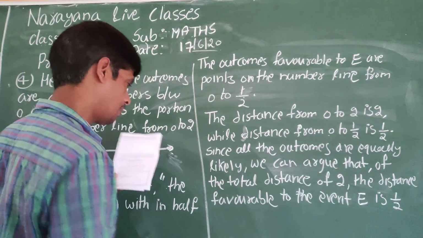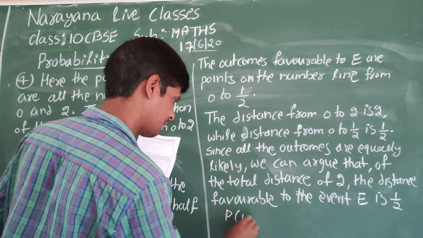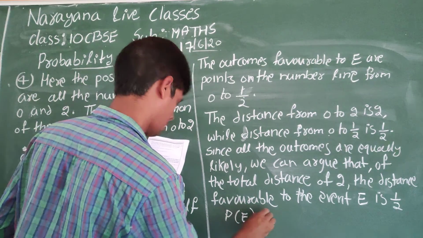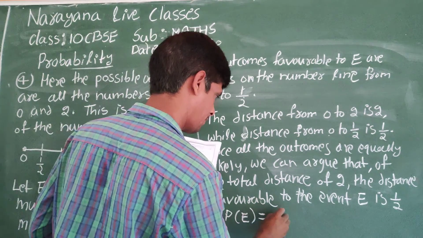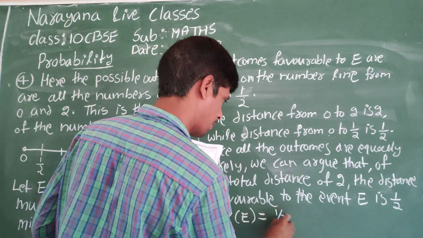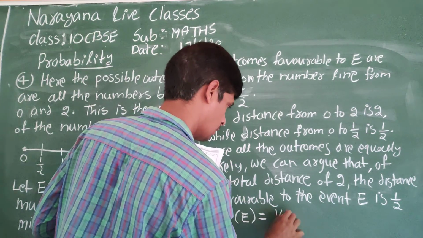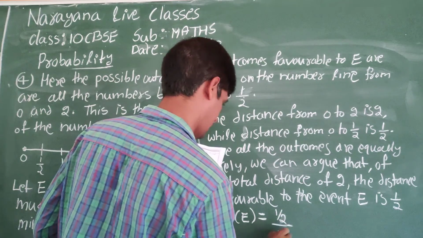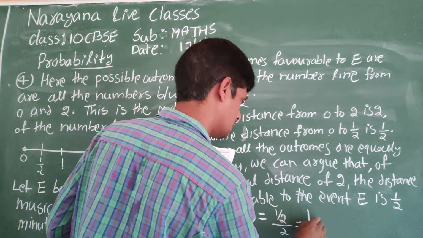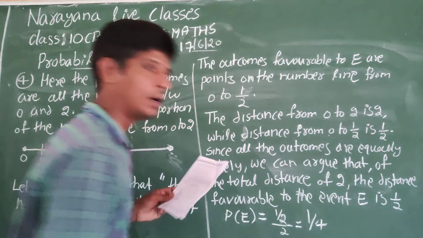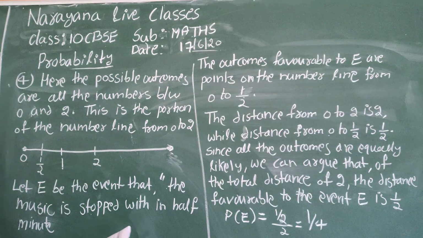Therefore, the probability of E is 1 by 2 divided by 2. Answer is 1 by 4.